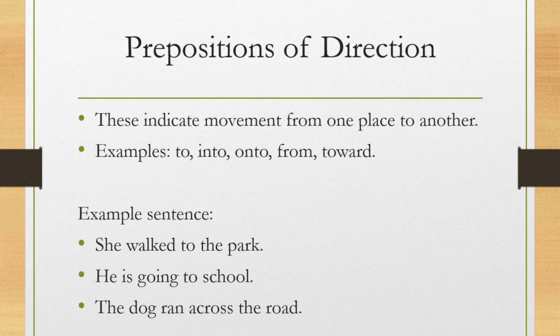Next, prepositions of direction. They show movement from one place to another. Examples: she walked into the room, they drove across the bridge, he came from the market, the dog ran across the road.